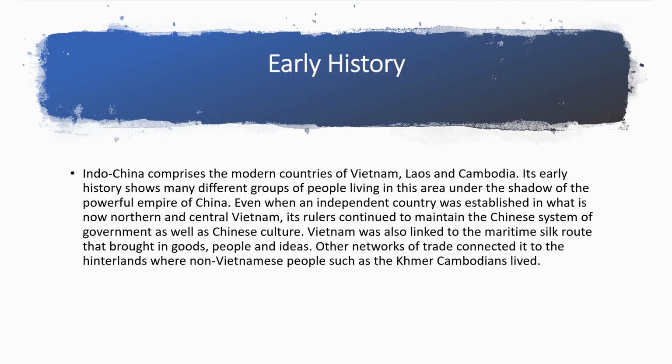Vietnam was also linked to the maritime Silk Route that brought in goods, people, and ideas. Other networks of trade connected it to the hinterlands where non-Vietnamese people such as the Khmer Cambodians lived.